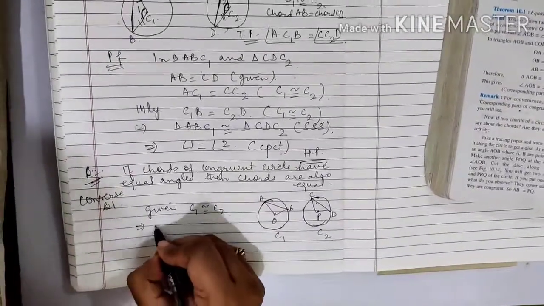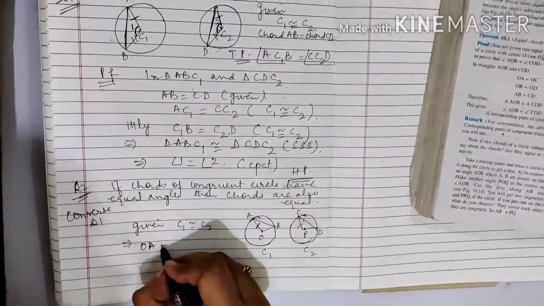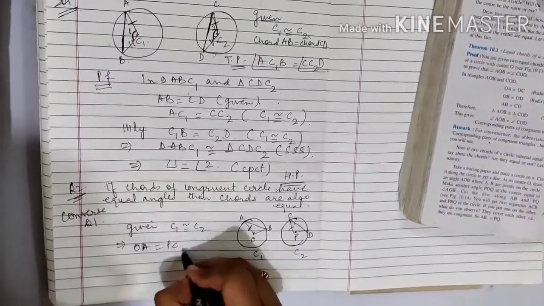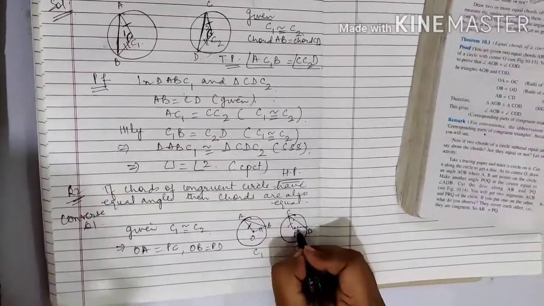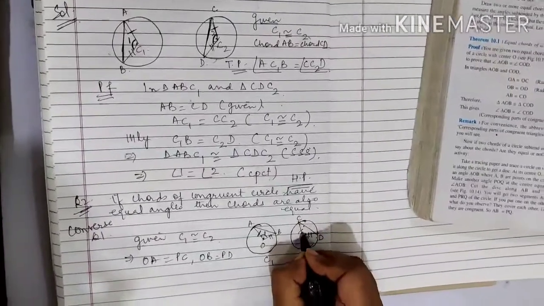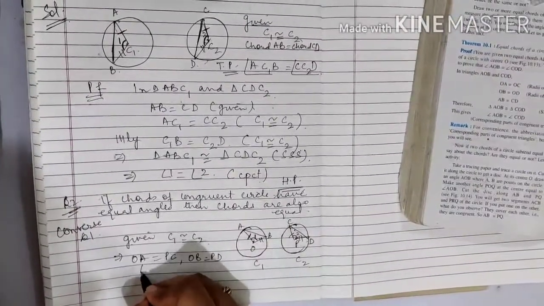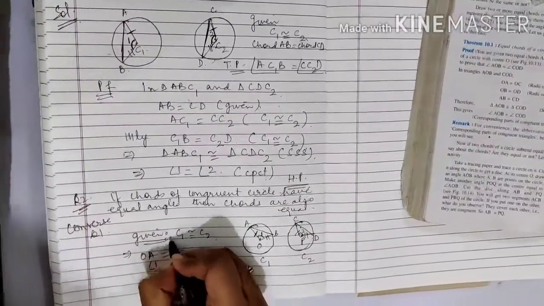This implies OA is equal to PC, OB equals to PD. Right? Now, what else is given to you? This is angle 1 and this is angle 2. Angle 1 equal to angle 2 is also given to you.